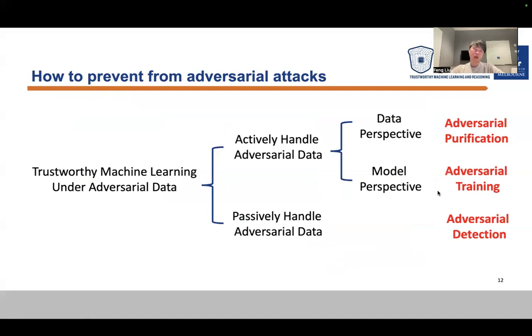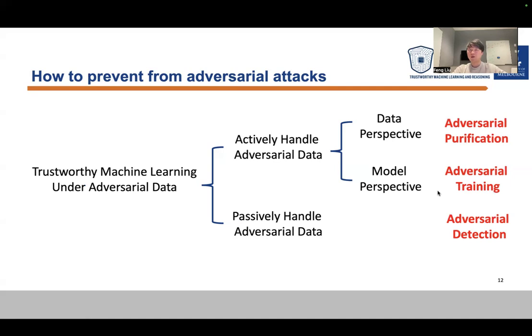Okay, now we know what adversary attacks are. The next step is how to prevent adversary attacks. In the literature, we normally have three directions, and they can be grouped into two major directions. The first one is to actively handle adversary data, and one is the data perspective. It's called adversary purification. In purification, we want to purify upcoming data such that even adversary data will be purified back to normal data. Adversary noise will be removed.